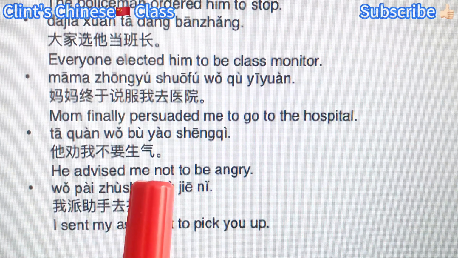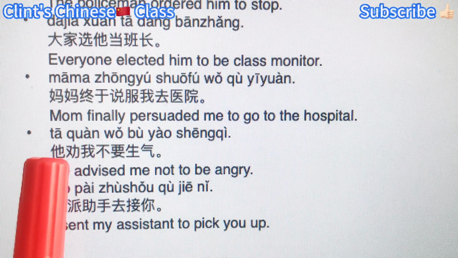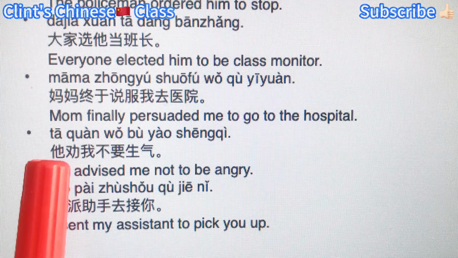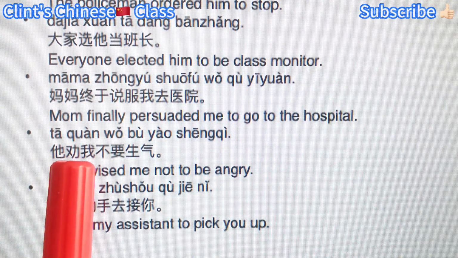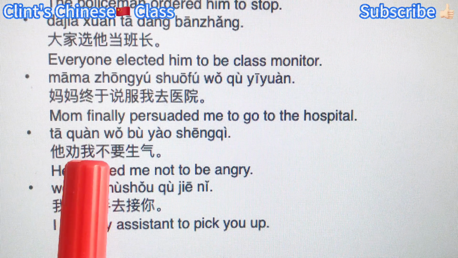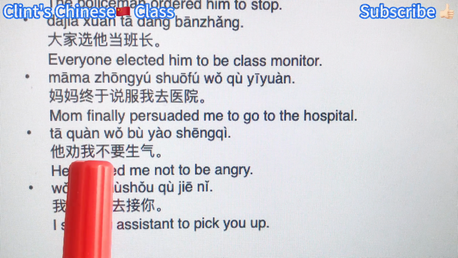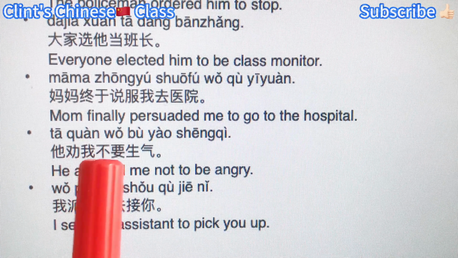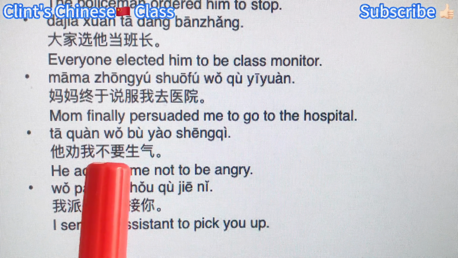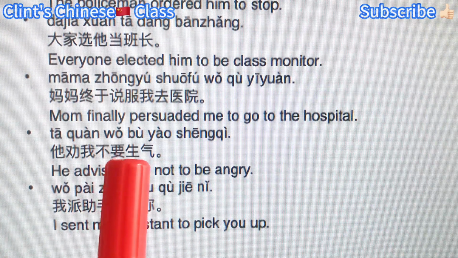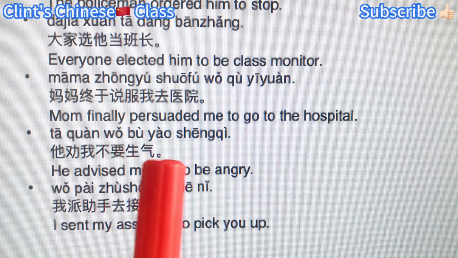He advised me not to be angry. 他劝我不要生气. 他 he, subject, 劝 persuade or advise, 我 me, which is the object of the verb advise and the subject of the verb phrase not be angry. 不要 means don't.